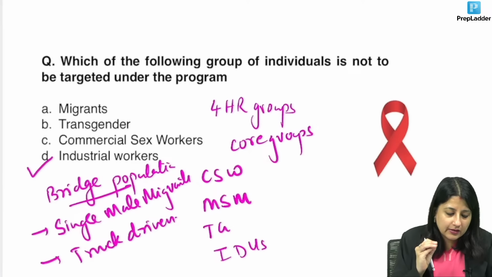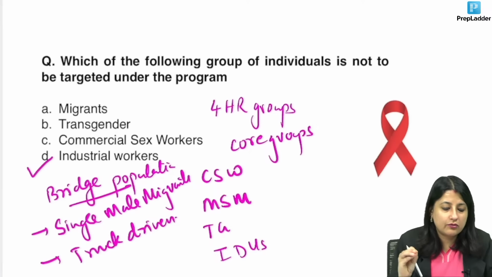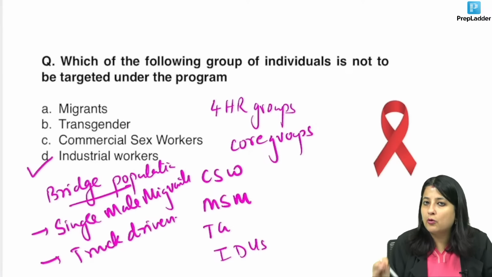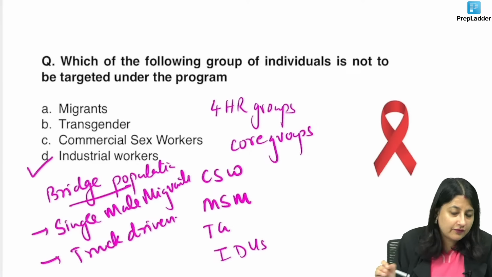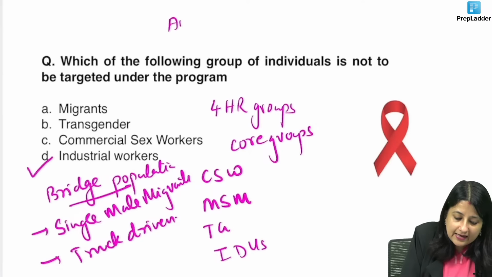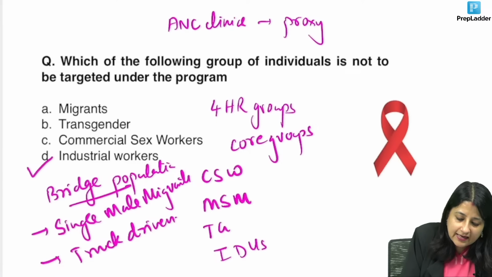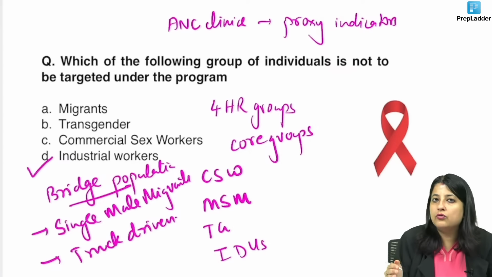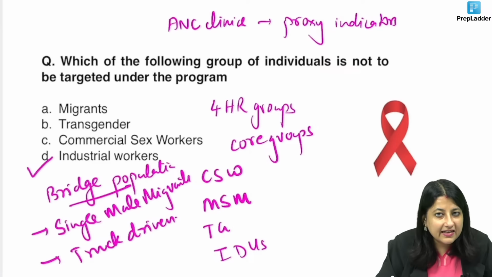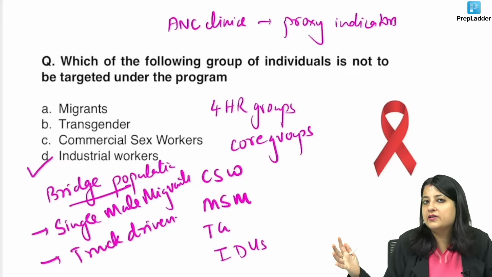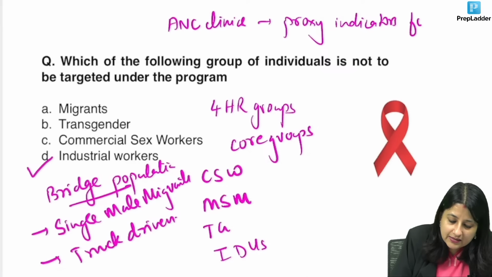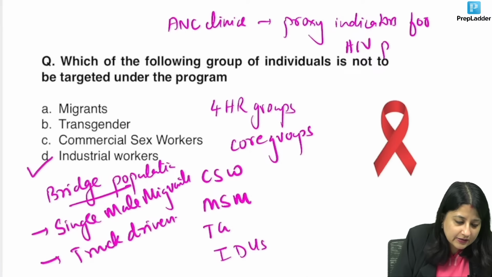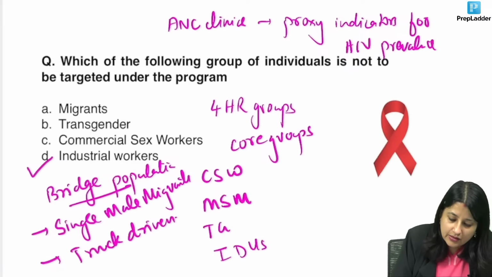And guys, one more thing, how do we assess the prevalence of HIV in the general population? To see the prevalence of HIV in the general population, ANC clinics or ANC females are used as proxy indicators. We'll look for HIV cases among antenatal females and we will extrapolate it to the general population.